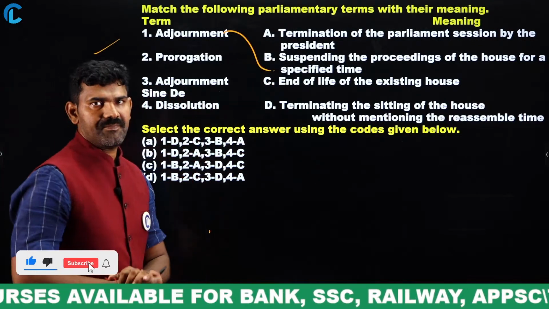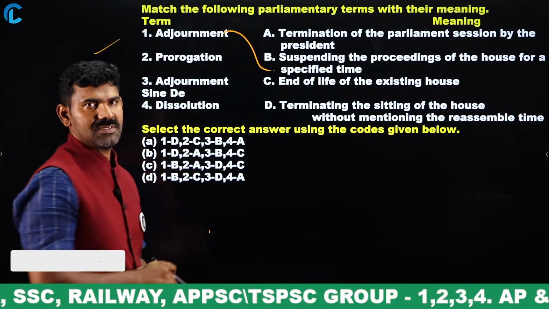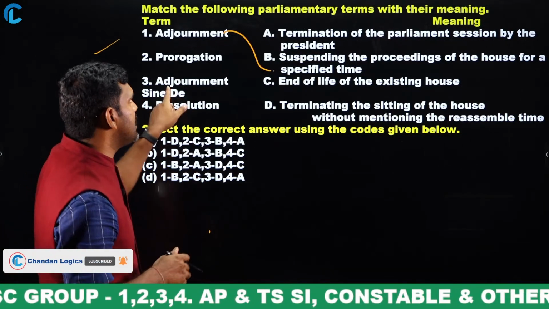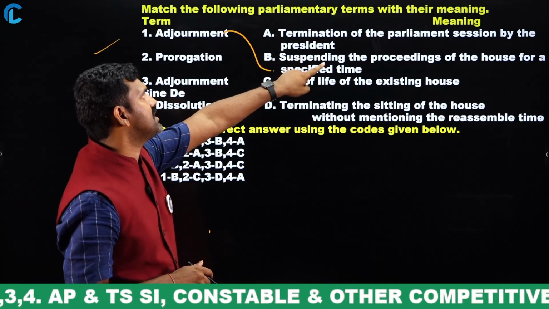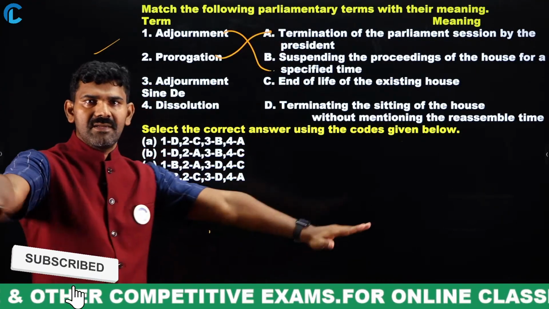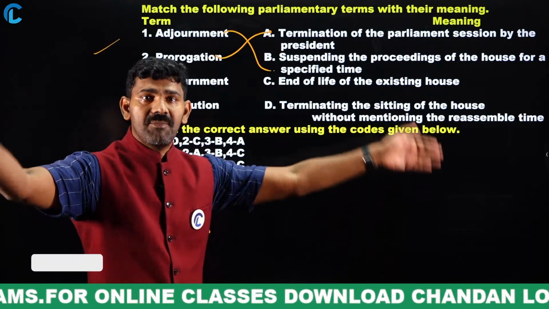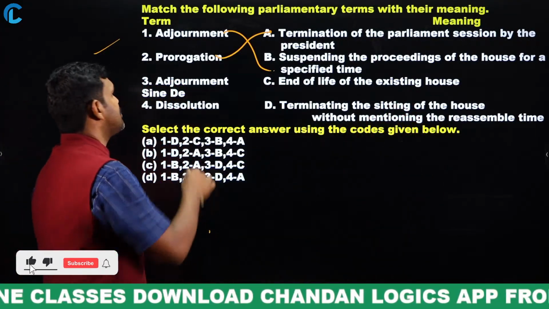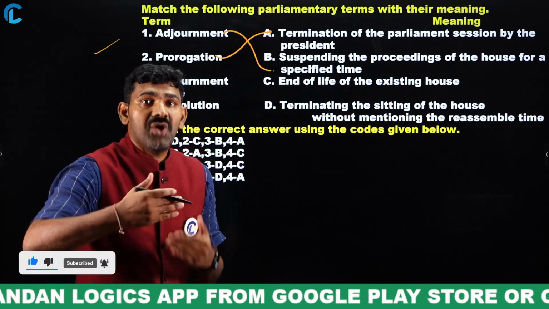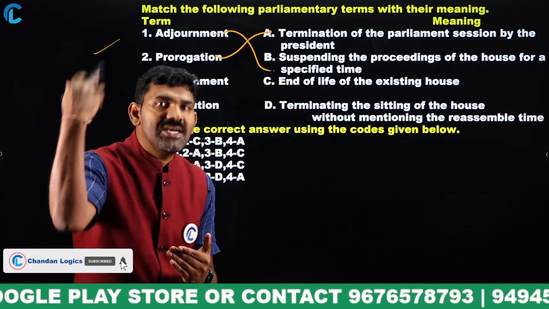So, you are mentioning the time. So, A is going to be with B. Next, prorogue the house. Prorogue the house means you have to end that session completely. So here, termination of the parliament session by the president, obviously prorogue. A session you are terminating. Terminating means ending the session completely. Means again you have to come fresh. So that's one. Next, adjournment sine die. Adjournment sine die means you are adjourning, but you are not telling the time when you are going to reassemble. We'll let you know later on.